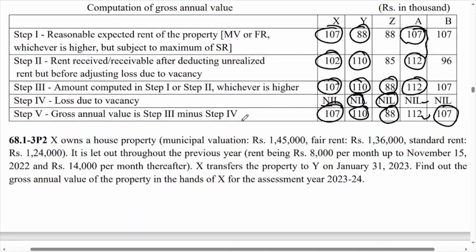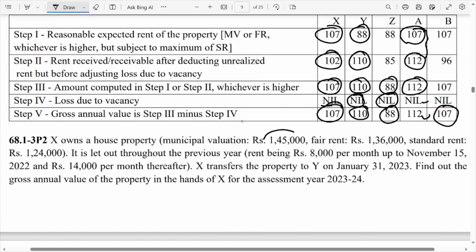One more example to have a better understanding about the same concept. X owns a house property. Municipal valuation is 1,45,000. Fair rent is 1,36,000. So from these two values you have to consider the higher one. So 1,45,000 is the higher one.